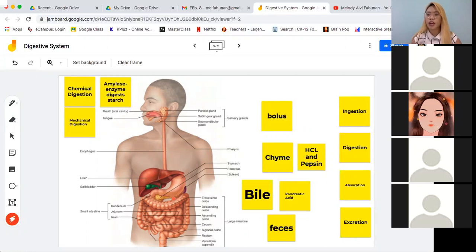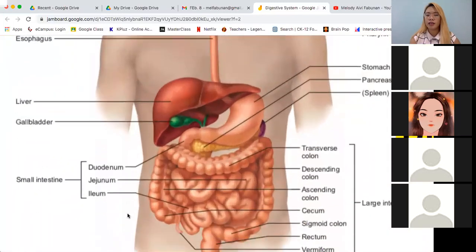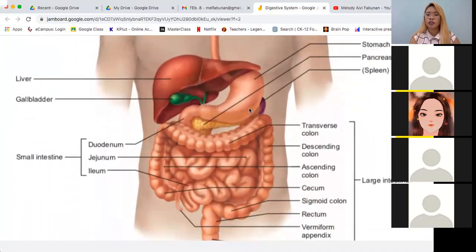Kapag liquid na siya all throughout, the chyme will now exit the stomach. And now it will enter the small intestine. Let me zoom this one. So this is your stomach. The pouch here is your stomach. And we have what we call your small intestine. Okay? So the small intestine is the one that's inside in the middle.